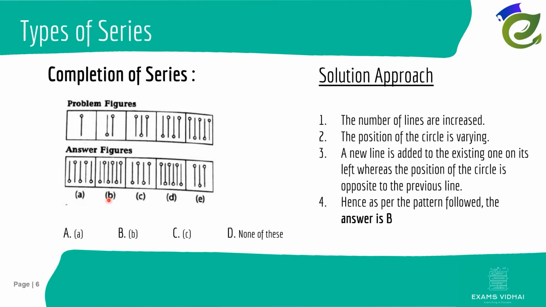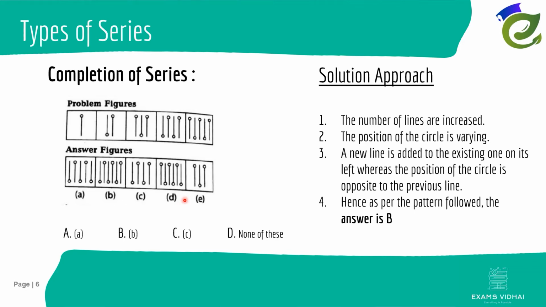By checking two features, first the increasing number of lines and then the position of the circle, we have identified that our answer is B. So in this way we have completed our series. This was the first type and the most common one which we find in various exams. In a similar way you have to observe each and every figure properly, analyze it, and then identify the pattern in the sequence. The same rule which is followed here, you can apply to the next type, which is filling the blanks, which you have to fill with some figure, correct?